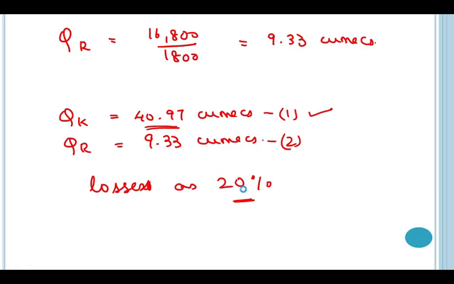Now we'll calculate the amount of water which will be lost if we consider these losses of 20%. So the discharge that we are using for designing purpose is 40.97. So 40.97 into 0.20, I'll get the answer as 8.194 cumecs. This water will be lost due to evaporation or transpiration or seepage or conveyance losses. So whenever I am supplying water from the canal to the field, I need to consider these losses as well.